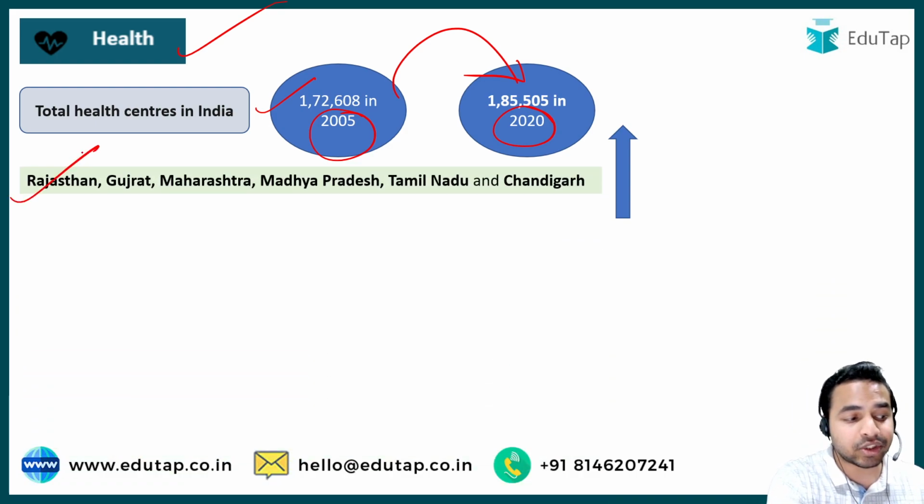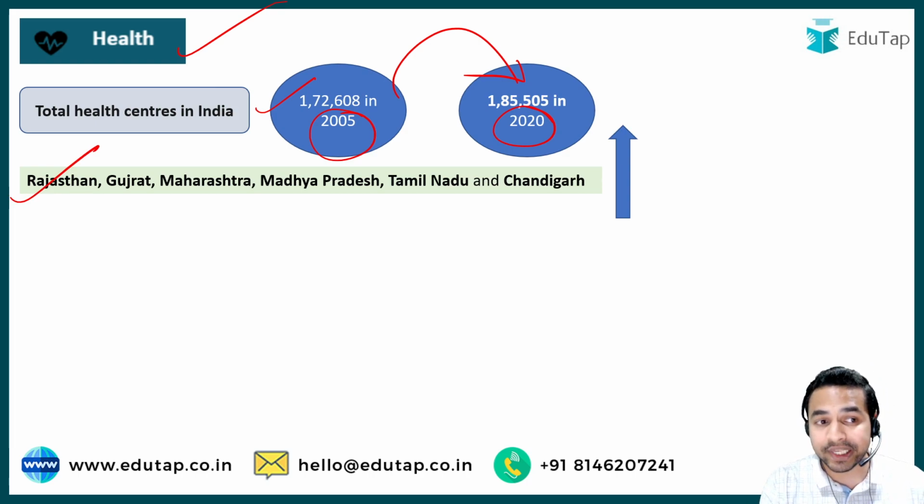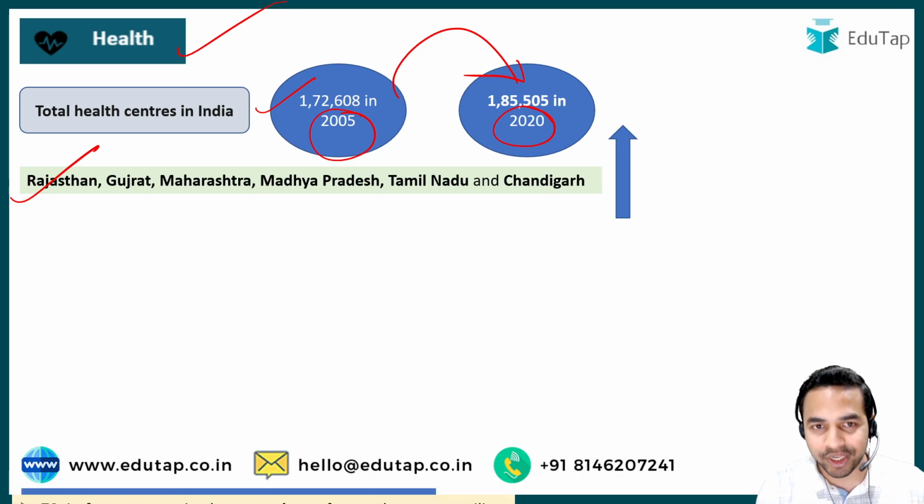And these are the list of states which have shown a significant increase in the total health centers in India in the past 15 years, as per the timeline shown by this report, that is from 2005 to 2020.